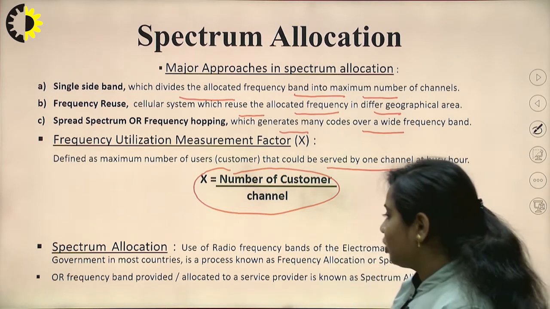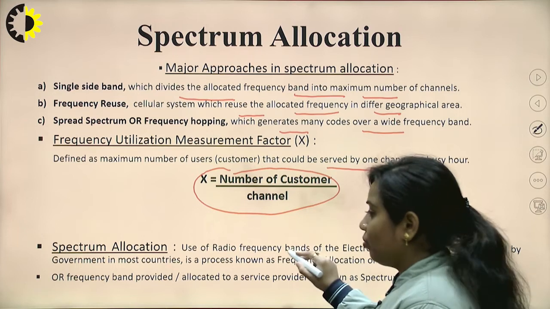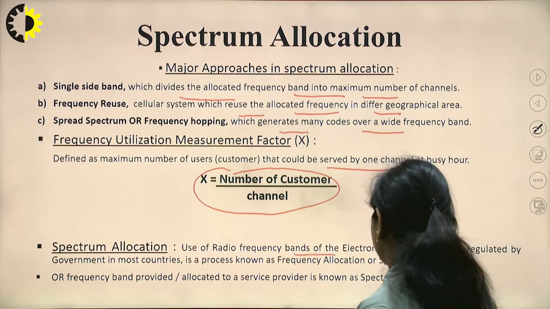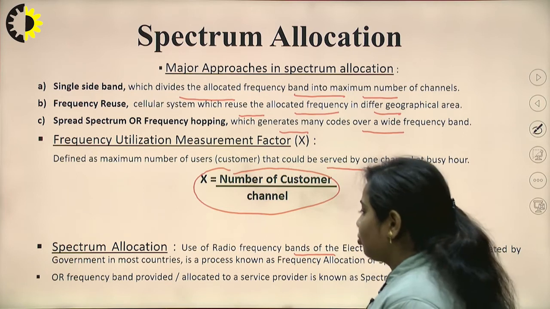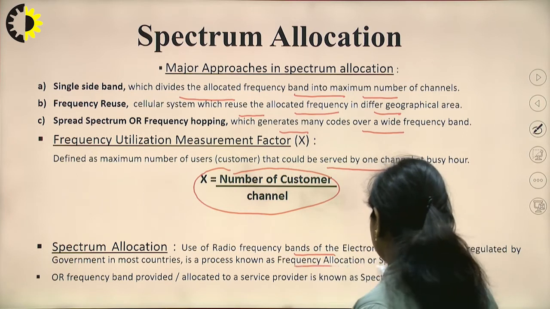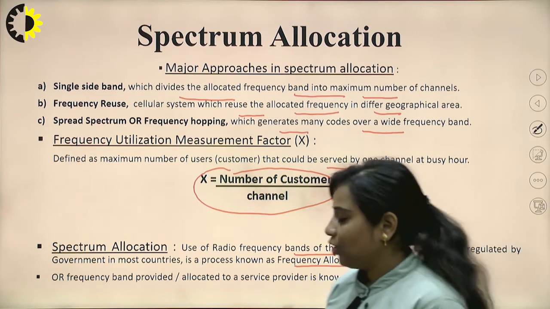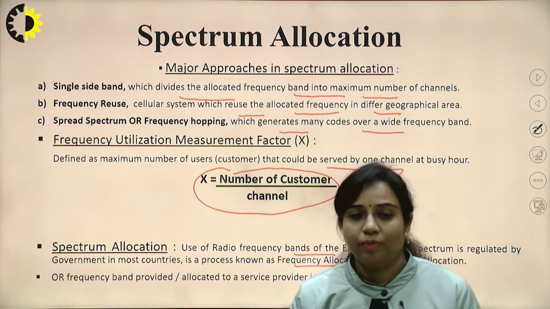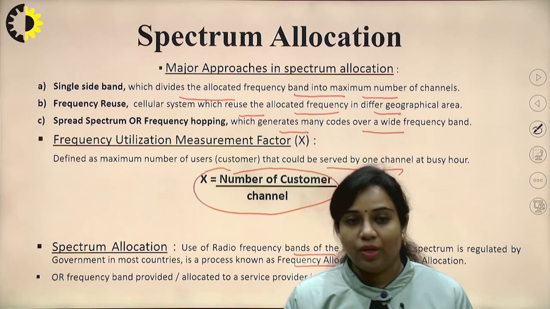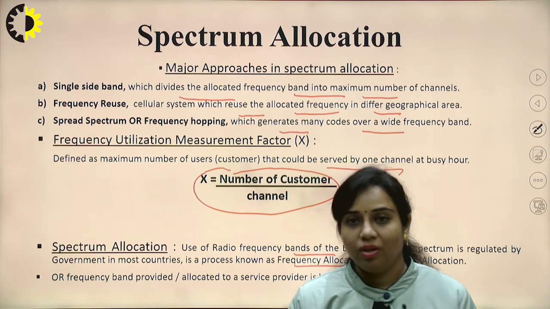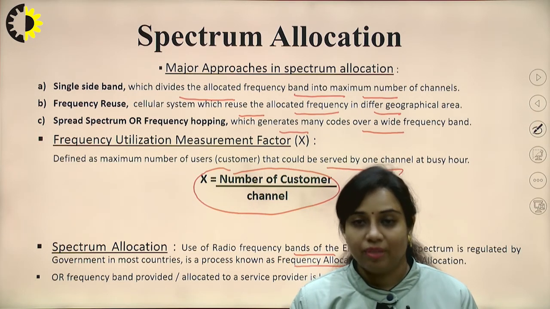Next one is the spectrum allocation. The use of radio frequency bands of the electromagnetic spectrum is regulated by the government in most countries, and is a process known as frequency allocation or spectrum allocation. So what is spectrum allocation? There are two types of allocation: on demand, and the other one is fixed.